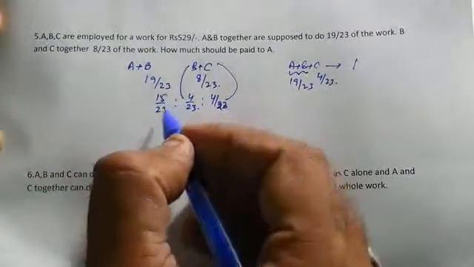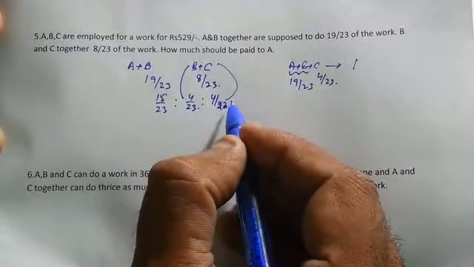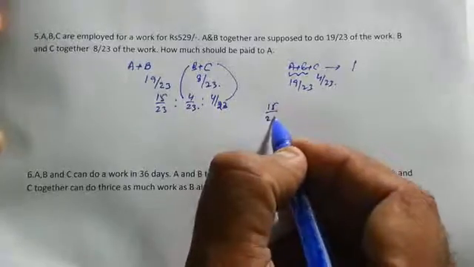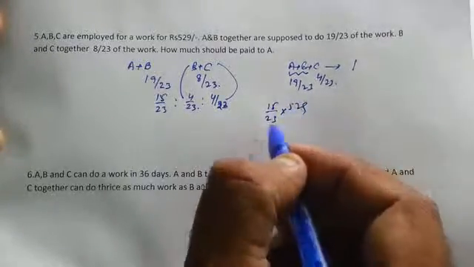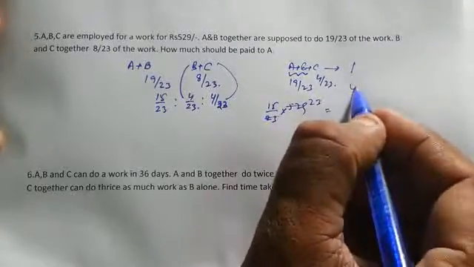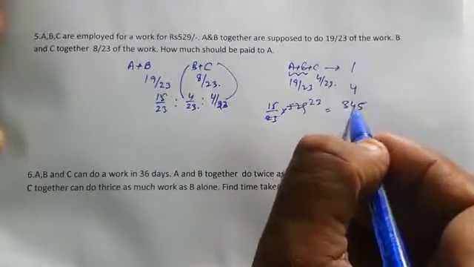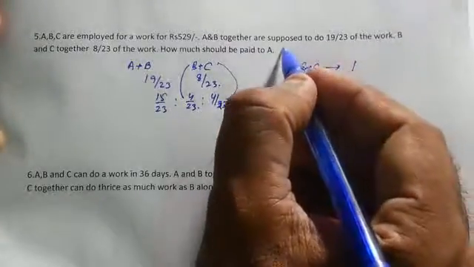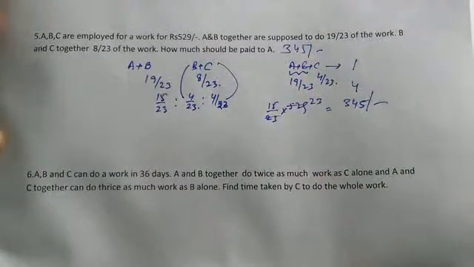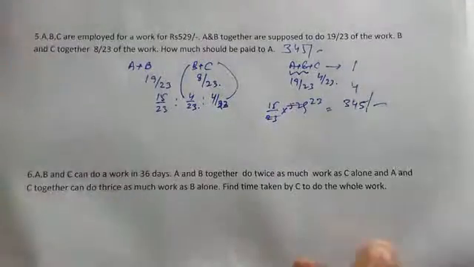Correct? So the ratio is 15 is to 4 is to 4. So how much should be paid to A? It will be 15 upon 23 into 529. 529 divided by 23 is 23, and 15 into 23 is 345 rupees. So this much should be paid to A. Correct? Now let us see another question.